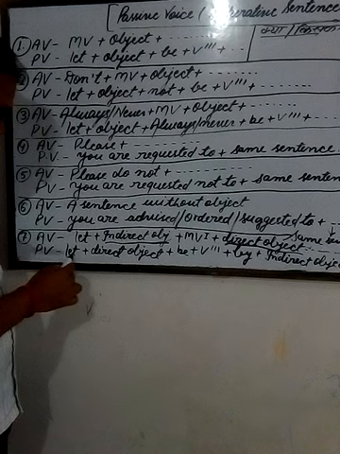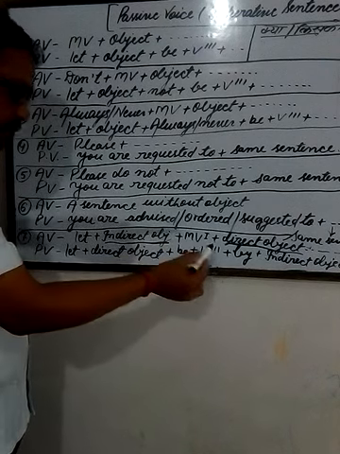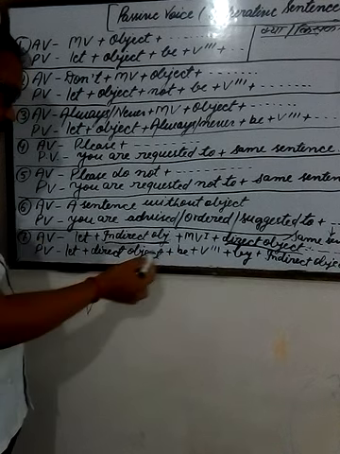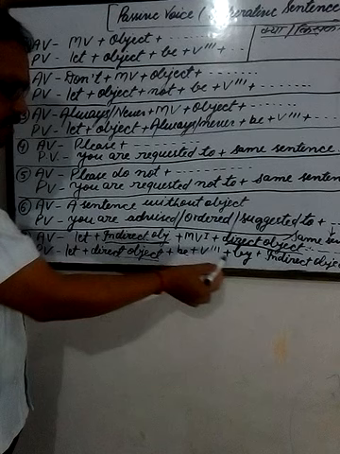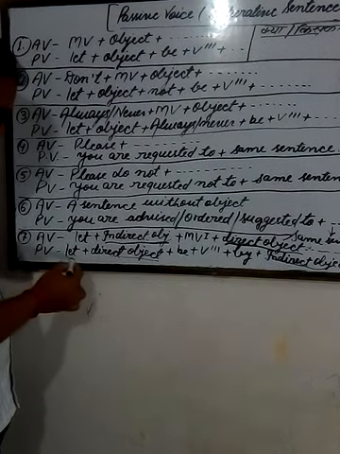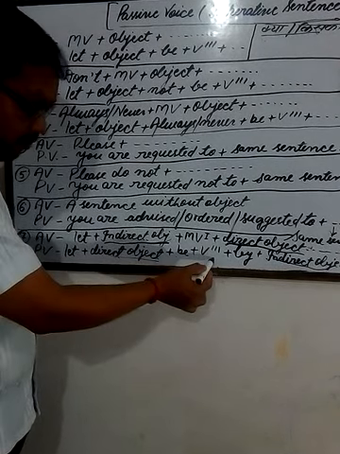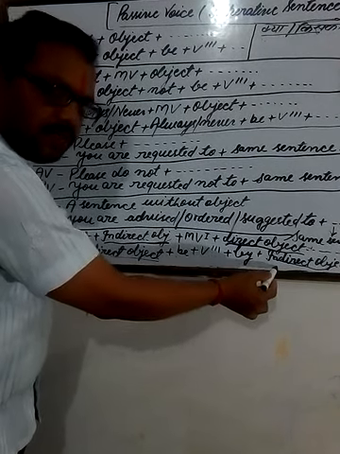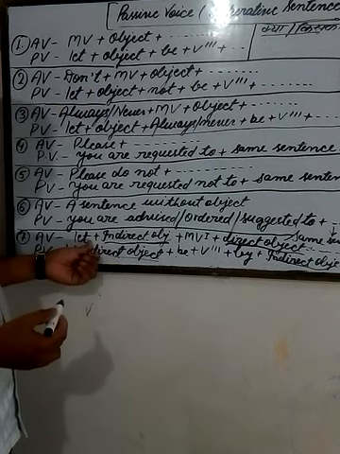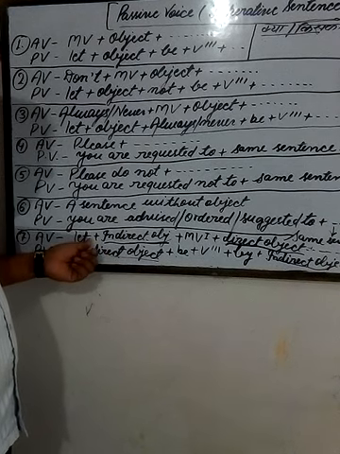This sentence is written in passive voice as let plus direct object, meaning the objects will be transferred and their places will be interchanged. The direct object will be written first and the indirect object will be written after by. The complete structure is let plus direct object plus be plus third form of the main verb plus by plus indirect object. Clear? For example, let Mohan read the book. What will be the sentence?